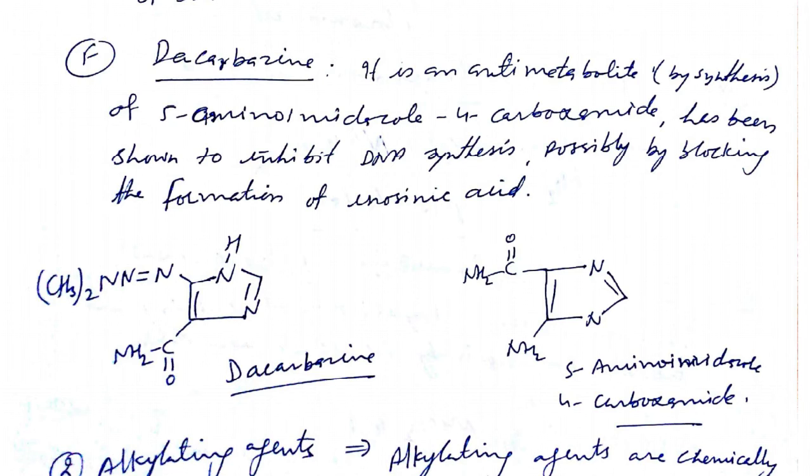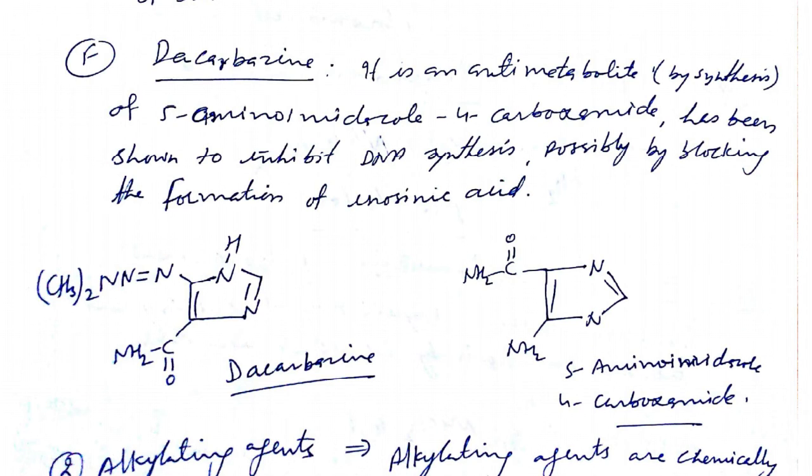So what happened, dacarbazine has a similar structure to 5-amino imidazole carboxamide.